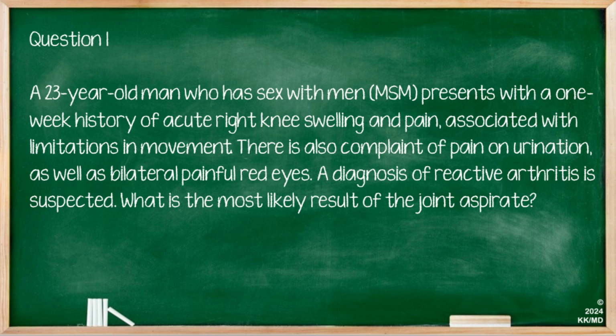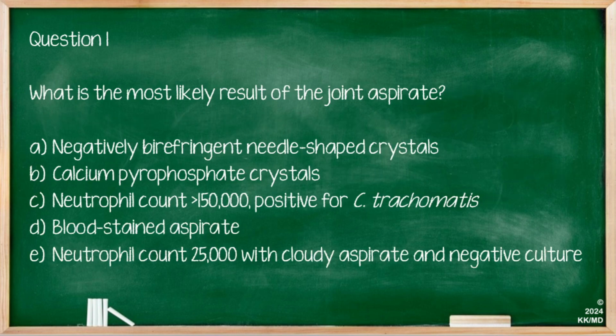A 23-year-old man who has sex with men, MSM, presents with a 1-week history of acute right knee swelling and pain associated with limitations in movement. There is also complaint of pain on urination as well as bilateral painful red eyes. A diagnosis of reactive arthritis is suspected. What is the most likely result of the joint aspirate? So our options are negatively birefringent needle-shaped crystals, calcium pyrophosphate crystals, neutrophil count of more than 150,000, positive for C. trachomatis, blood-stained aspirate, or a neutrophil count of 25,000 with cloudy aspirate and a negative culture.